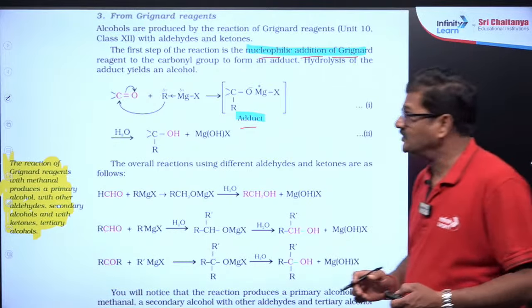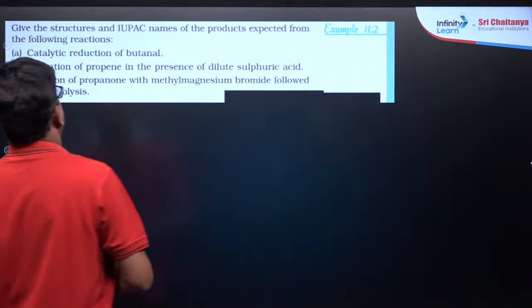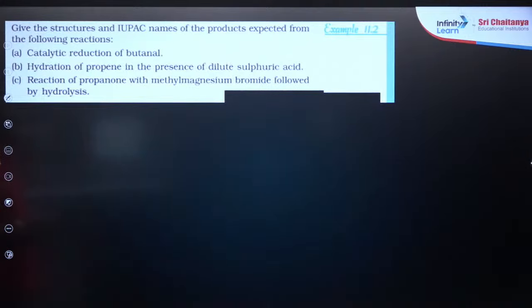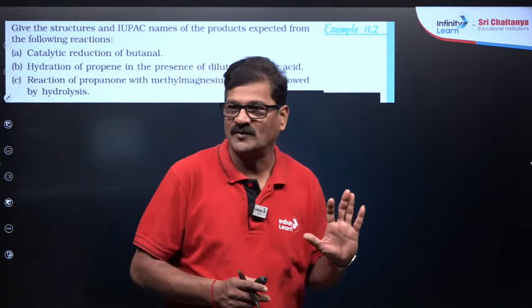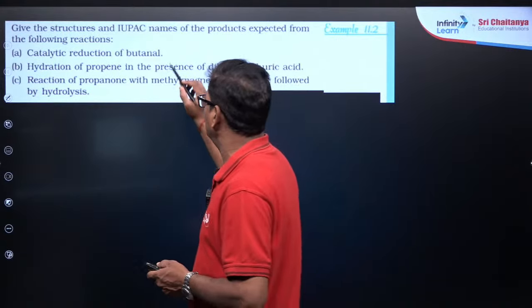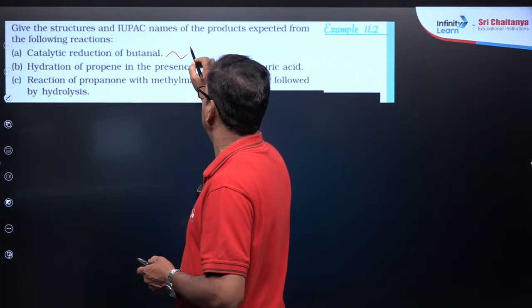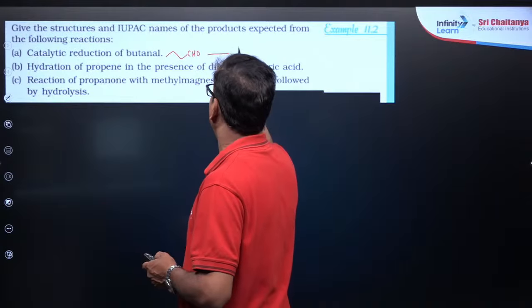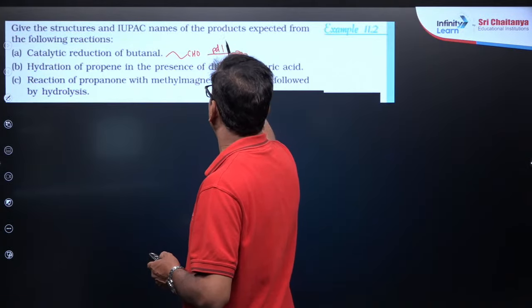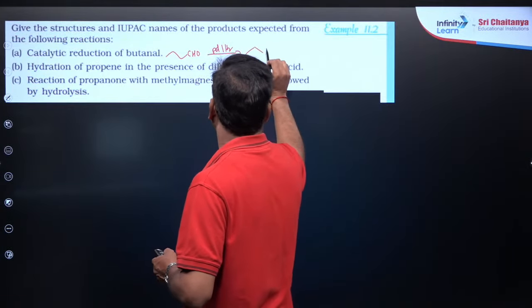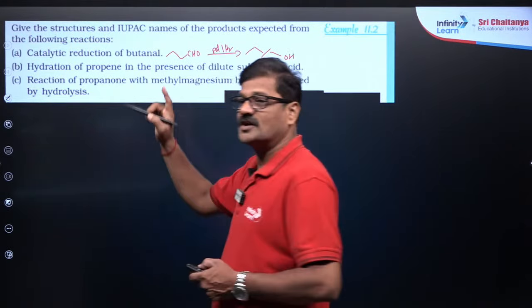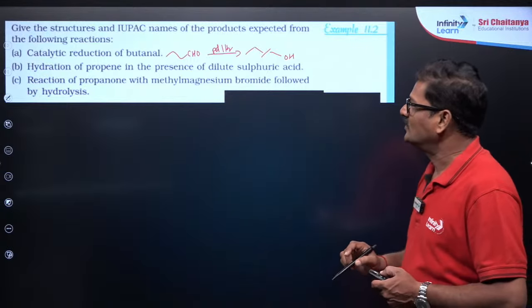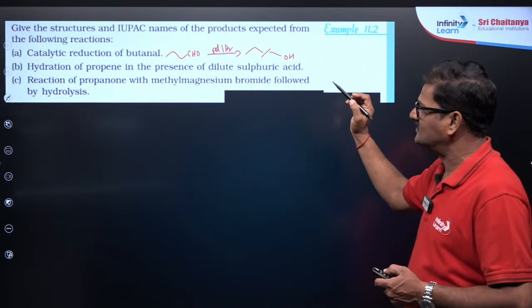So moving ahead, given structures of IUPAC names of the product expected from the catalytic reduction of butanol. I want to take some questions based on the NCERT, bachcho. Catalytic reduction of butanol, butanol means this is your butanol. Catalytic reduction with Pd/H2, you are going to get butan-1-ol, right?